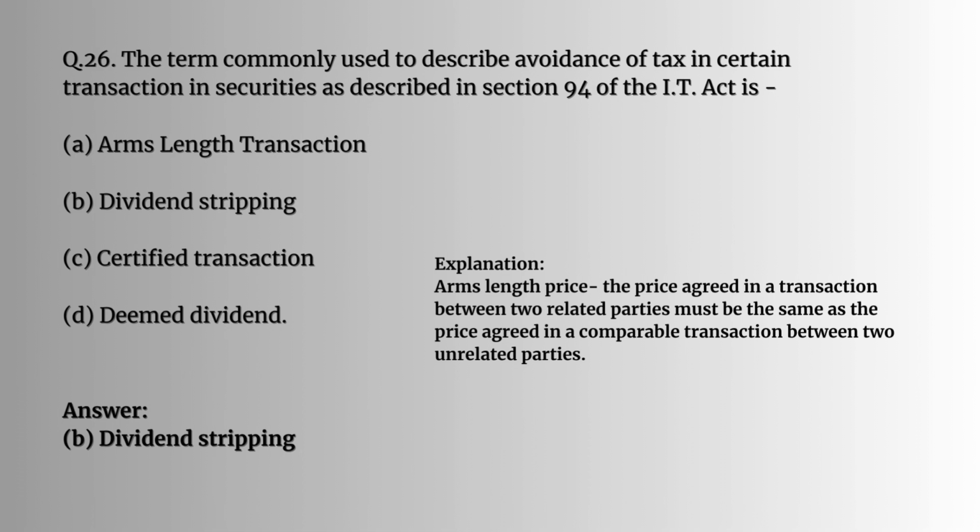So here, what is arm's length transaction? Arm's length price is nothing but the price agreed in a transaction between two related parties must be the same as the price agreed in a comparable transaction between two unrelated parties. That is called arm's length price.